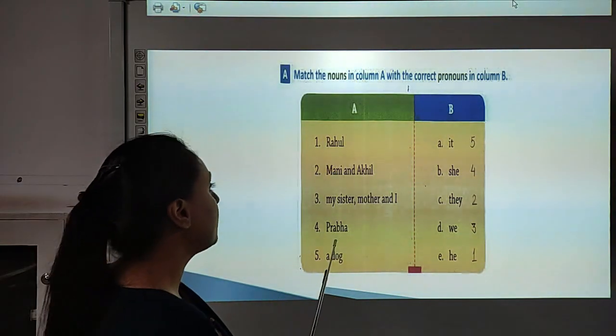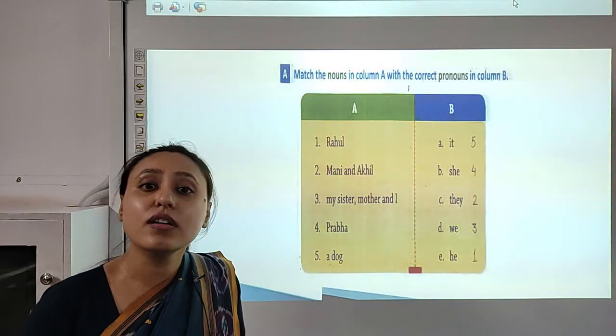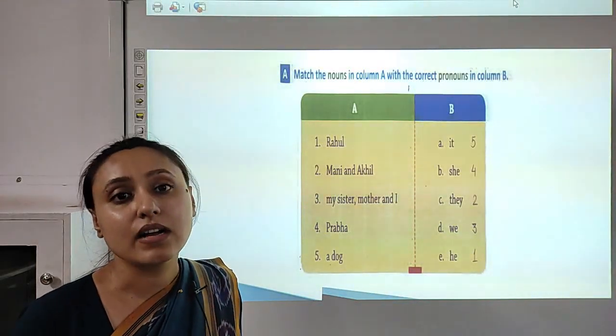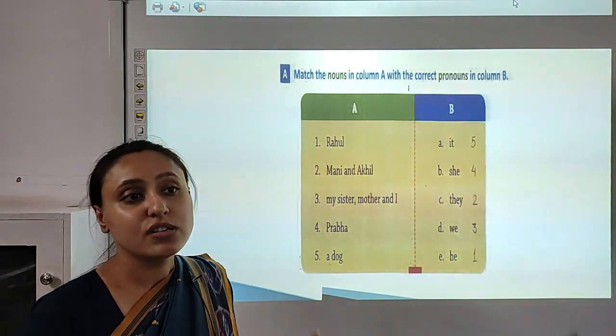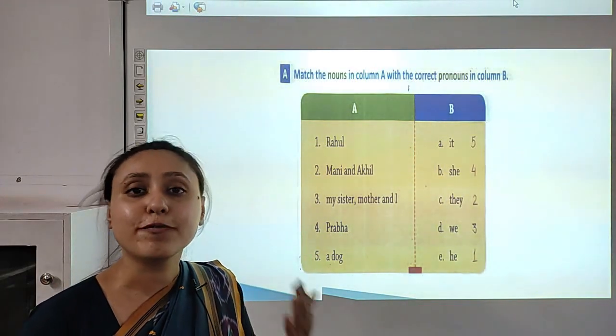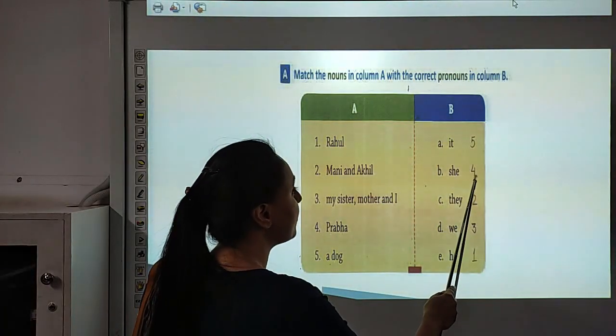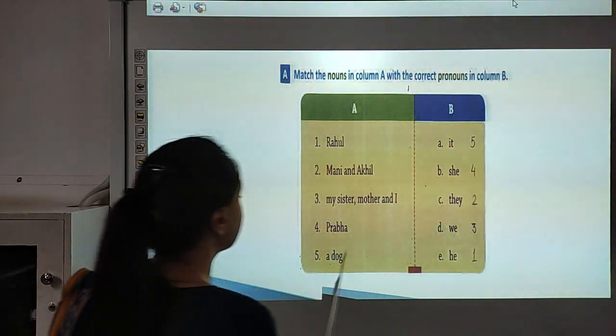Now look at number 4, Prabha. Prabha is the name of a girl or boy? It is the name of a girl. So which pronoun do we use for Prabha? We use the pronoun she for Prabha, who is a girl. So write down number 4 here in front of she.